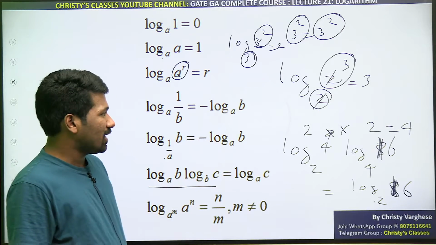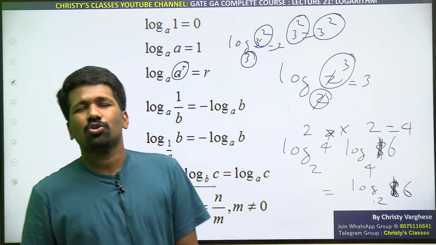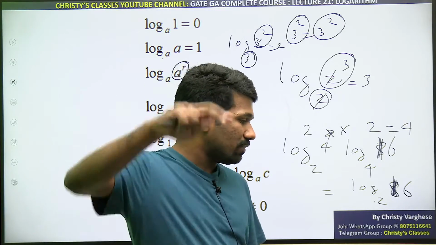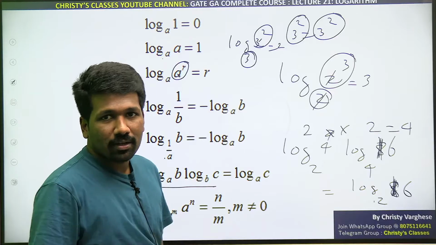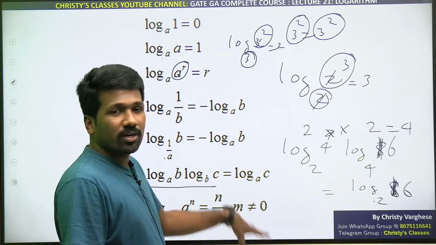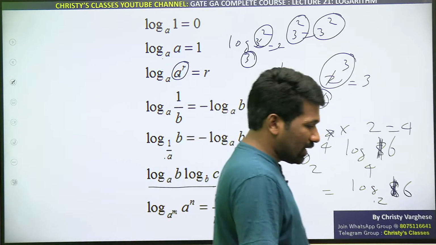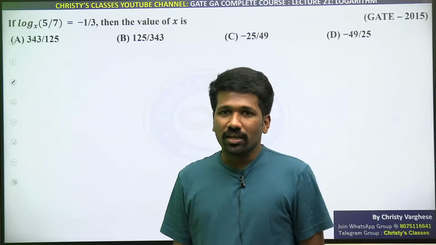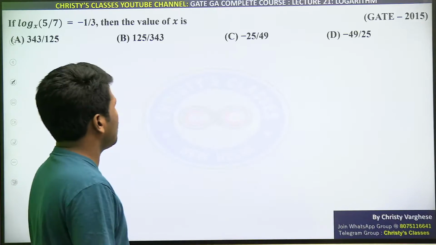Are you all understanding? This is same as that a raised to m raised to n idea. A raised to m raised to n idea itself. The powers product we took now. That exponential idea is converted to the logarithmic rule. Understand logarithm and exponents as the same thing. Then it will be very easy.